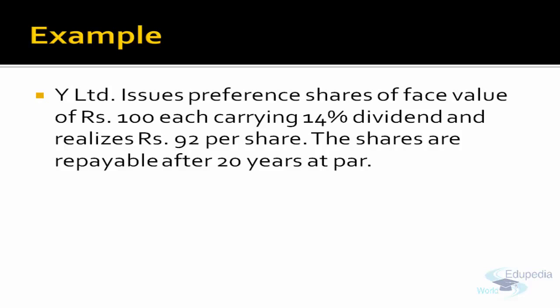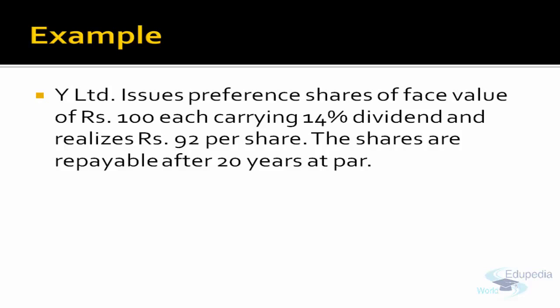Y Limited issues preference shares of face value of rupees 100 each, carrying 14% dividend, and realizes rupees 92 per share. So the face value of the preference share is 100 and the company realizes rupees 92. What is the difference between 100 and 92? Issue cost. I told you that for raising of funds the company has to meet certain cost, flotation cost. So 8 rupees is the flotation cost, the cost of issuing preference shares.